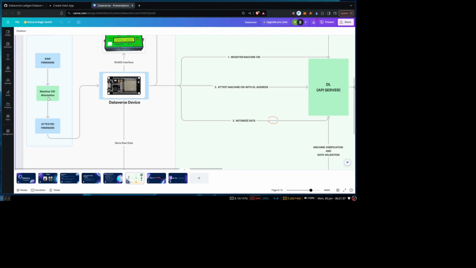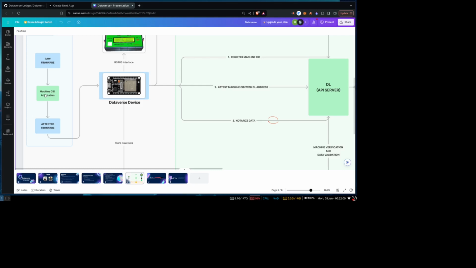For this demonstration, we have a machine ID attestation where we burn the machine ID into the firmware so that it can only be burned once, and it cannot be changed afterwards. This is basically the identity of that device, and this is given by the company. And it is very easy. You can do this through our dashboard into the data ledger.